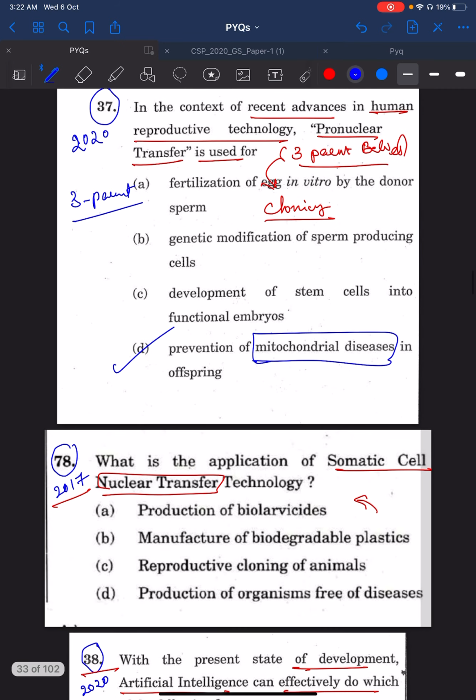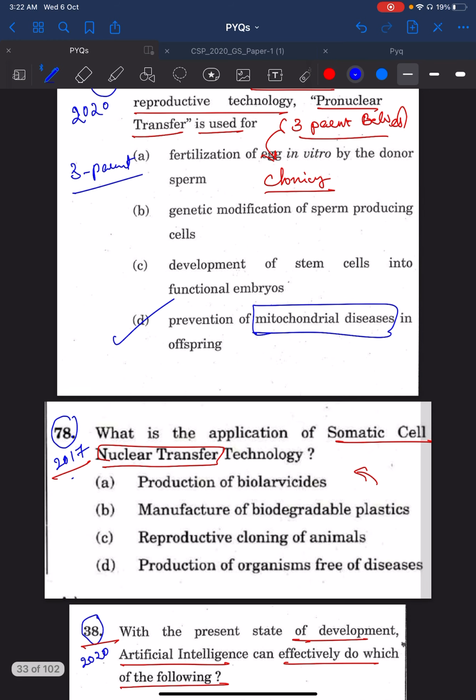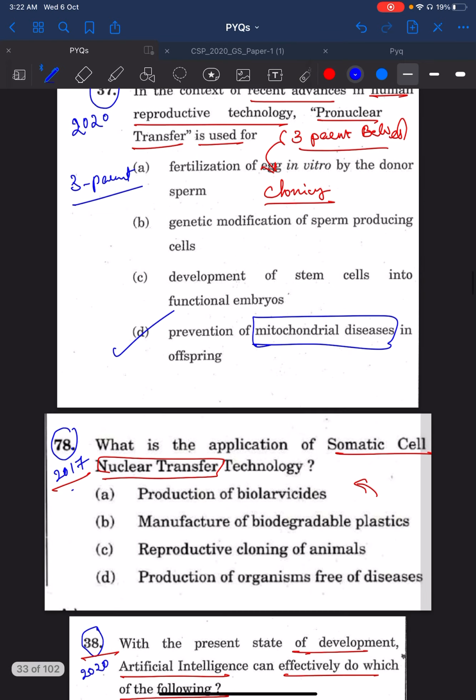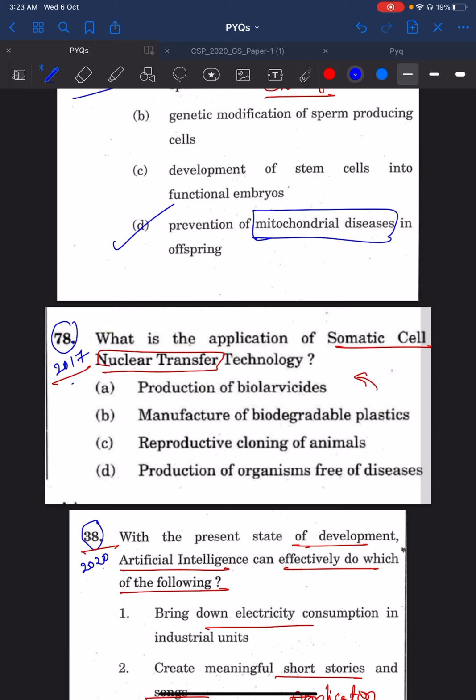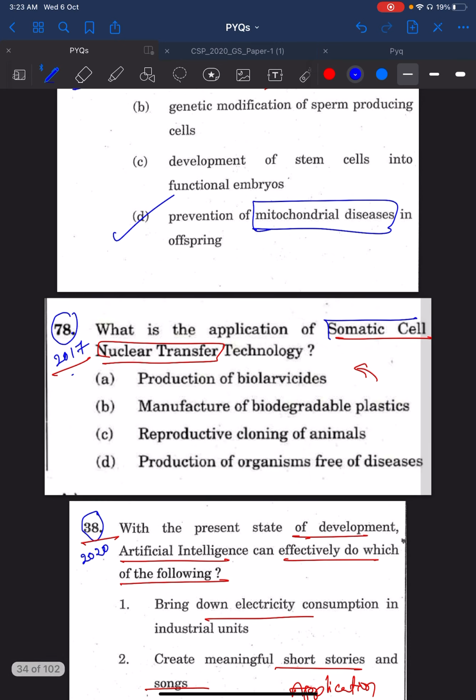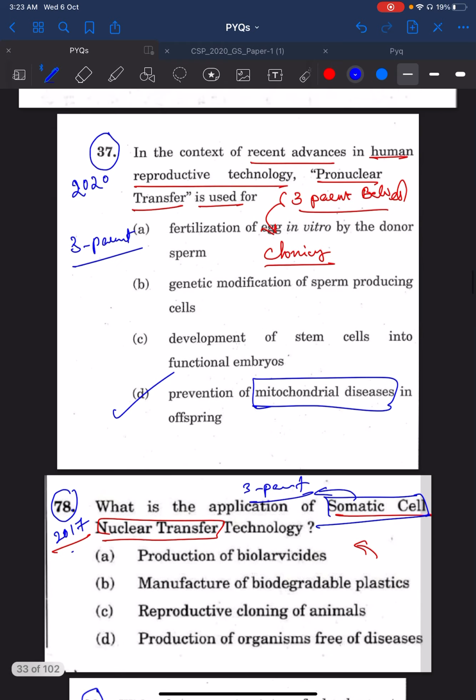But you see, the same kind of question was asked previously in 2017, the 78th question. This question is about what is the application of somatic cell nuclear transfer technology. Somatic cell nuclear transfer is different from pronuclear transfer technology, but both concepts are from the same field, genetics, cloning, etc. So if you had read this and understood the basic concepts, it would have become easy for you to solve the 2020 37th question.